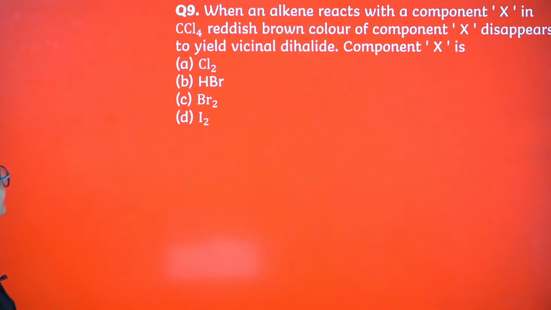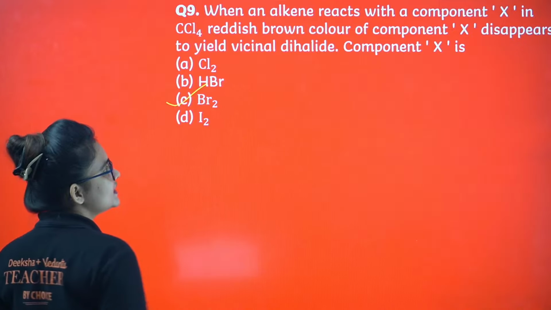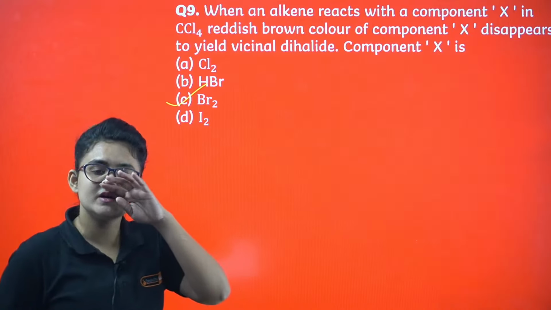Here you can see, when an alkene reacts with a component X in CCl4, the reddish brown color of component X disappears to yield a vicinal dihalide. Tell me, component X is Br2, bromine, in presence of CCl4.